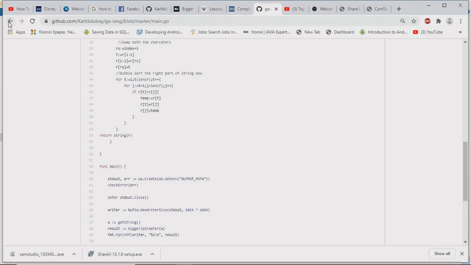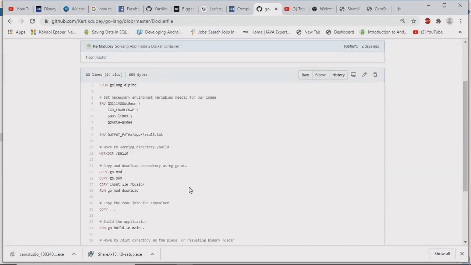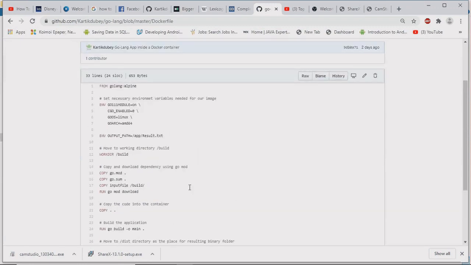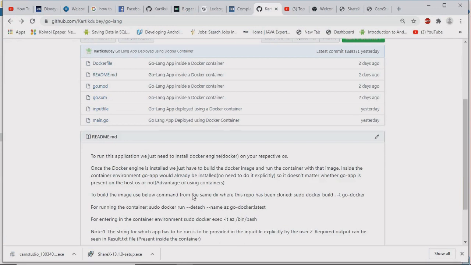Now we will see how to deploy this application using a Docker container. For deploying it using a Docker container, the first thing we need is to create a Dockerfile for the application. This Dockerfile has already been created by me. Once you download the repo from here, you can use this Dockerfile for building the image. Apart from this, you need to install Docker Engine on your respective OS, whether it is Linux, Ubuntu, Mac, or Windows. And once Docker Engine is installed, we have to build the Docker image.